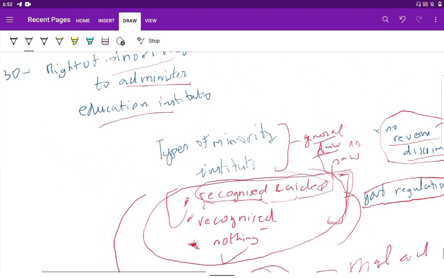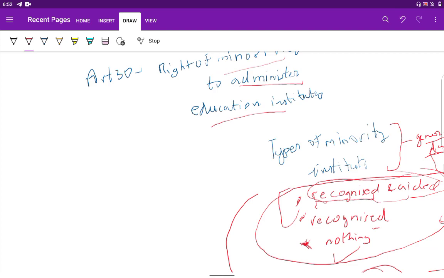So Article 30 is not absolute in nature. Generally, all the fundamental rights are not absolute in nature. They are subject to reasonable restrictions.